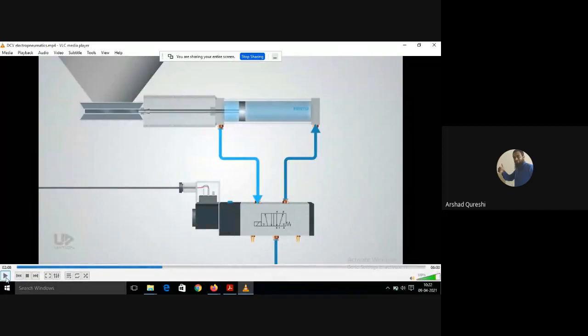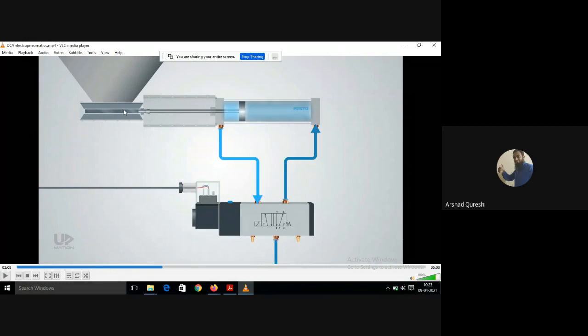See the application of this cylinder. Okay, it is blocking the area of this hopper or the container. Okay, something can fall from this downwards. Let's say some wafers or some chocolates and all, they can fall from here.